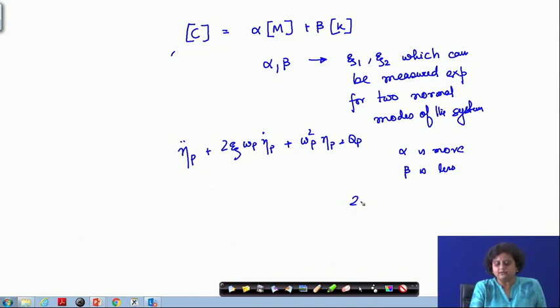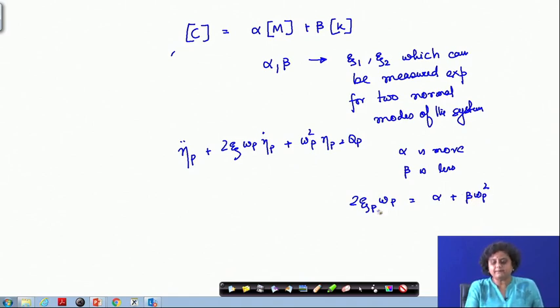We have seen that 2 zeta p omega p is equal to alpha plus beta into omega p square. So, the contribution of beta is much more on zeta p than alpha, because beta is associated with omega p square, which is usually a large number. Therefore, usually the value of alpha is more and the value of beta is a lesser number.